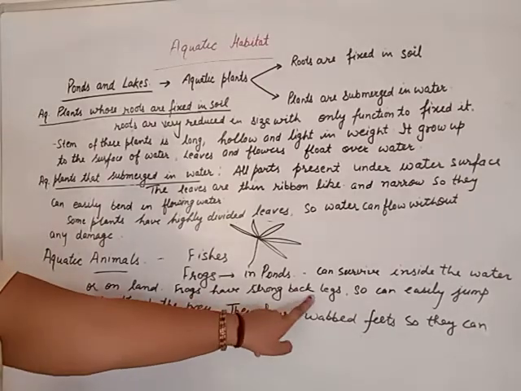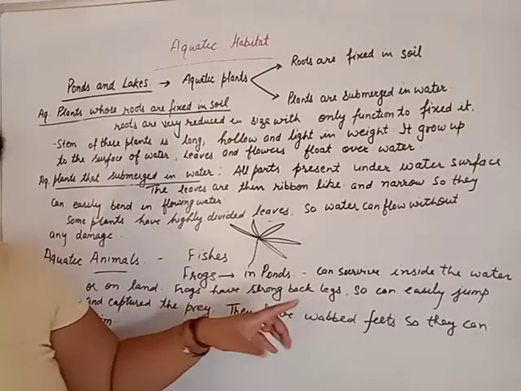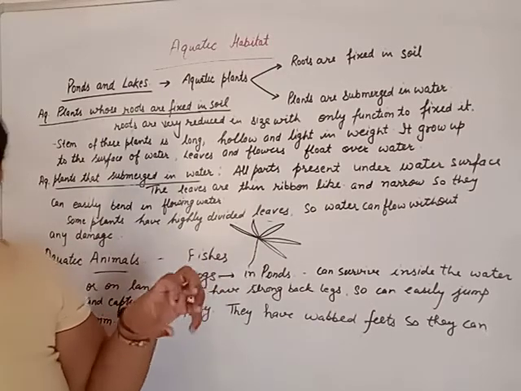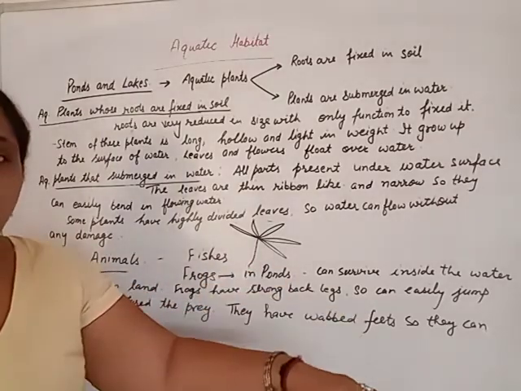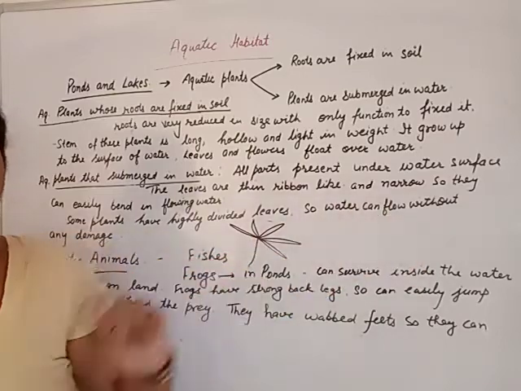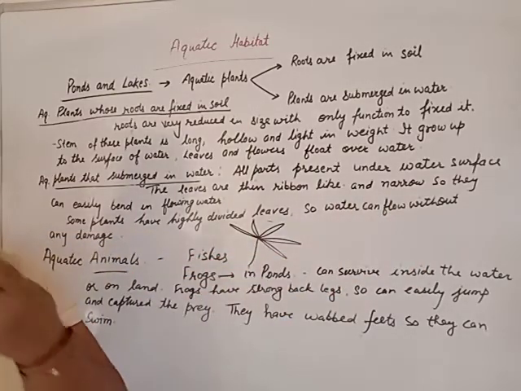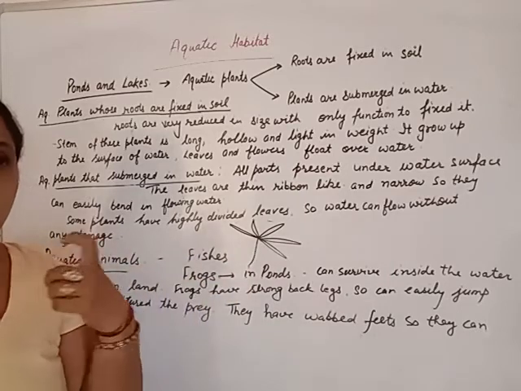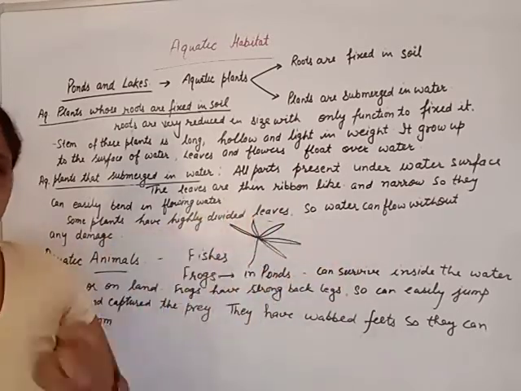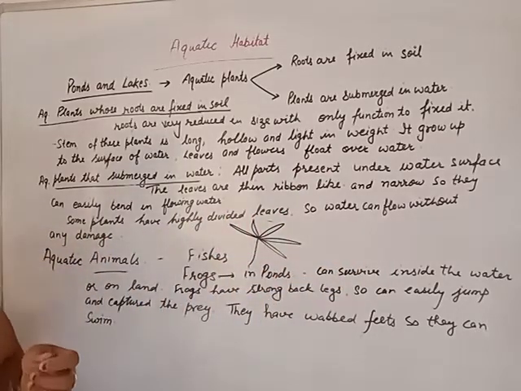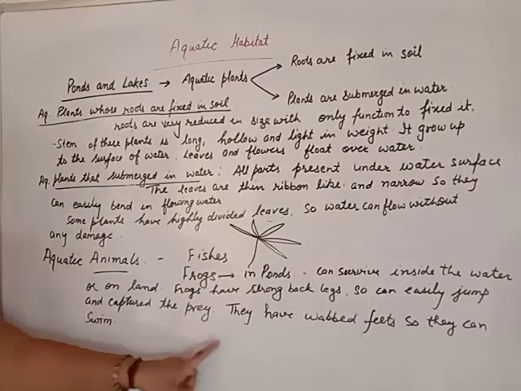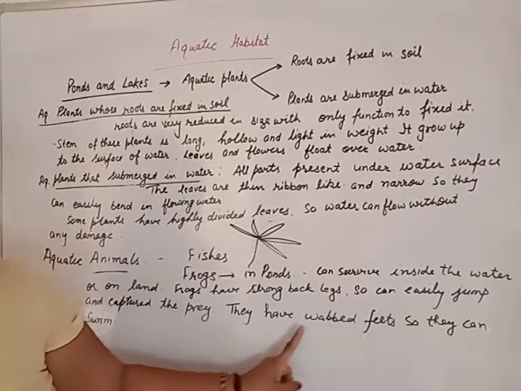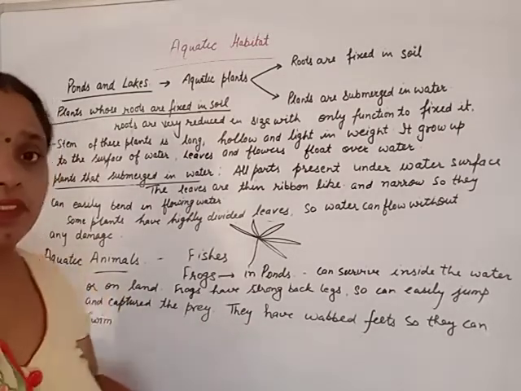The frog has strong back legs. The back legs of the frog, beta, are strong. So it can jump very easily and catch its prey quickly. It has a long tongue. So by the tongue it will capture small prey. And beta, the legs or feet of the frog are webbed like this.